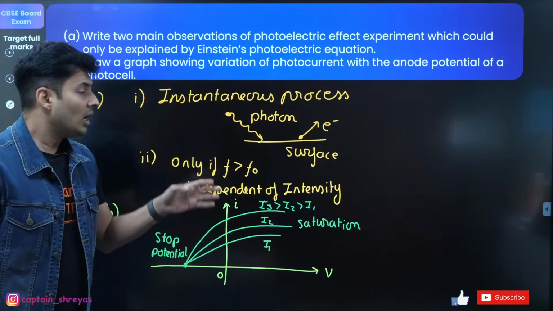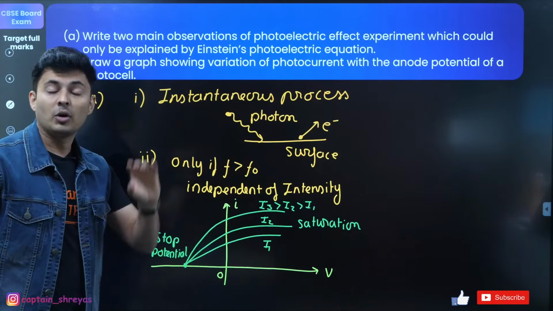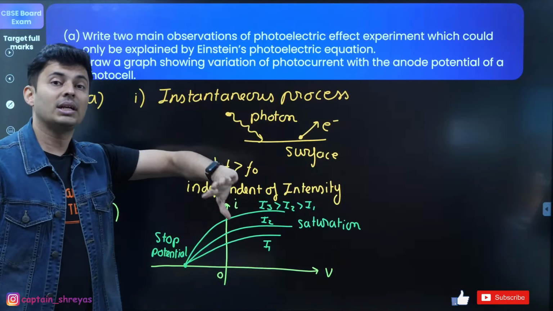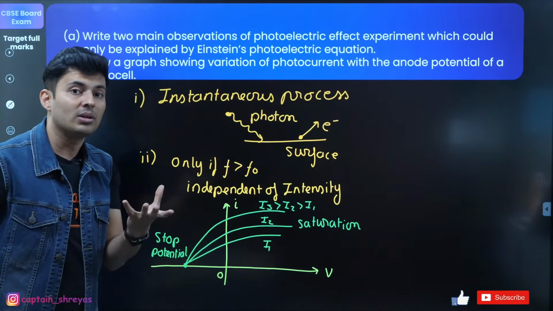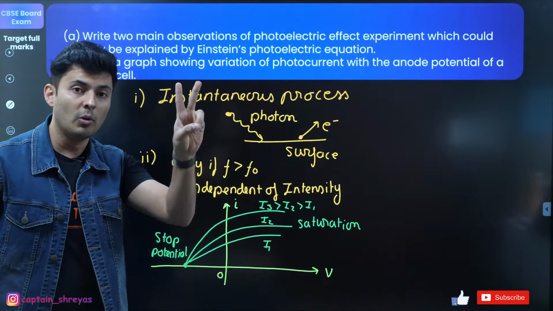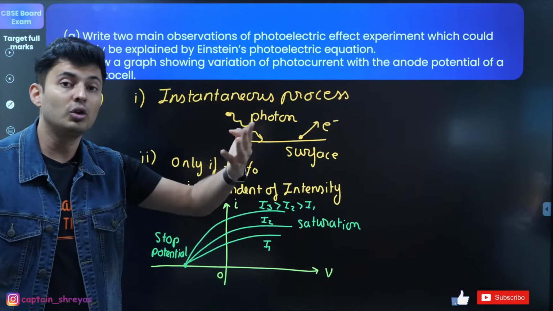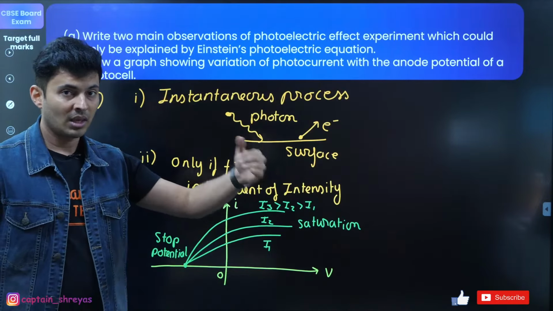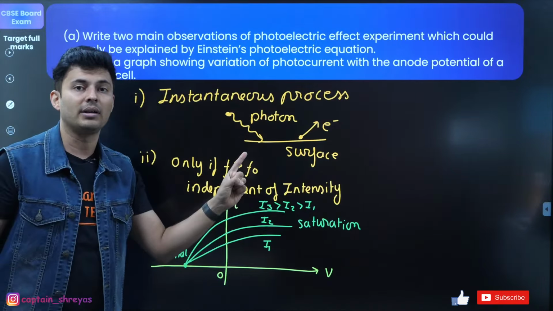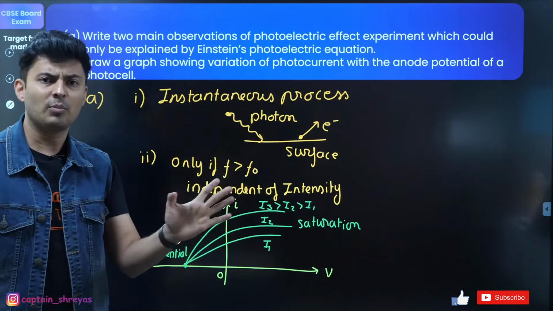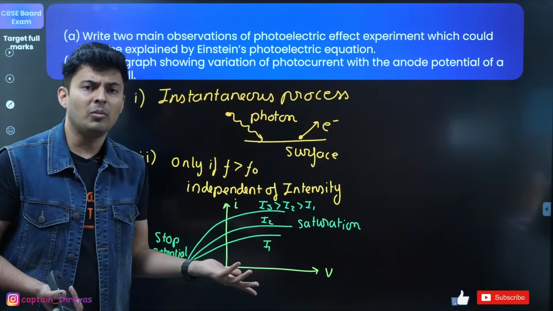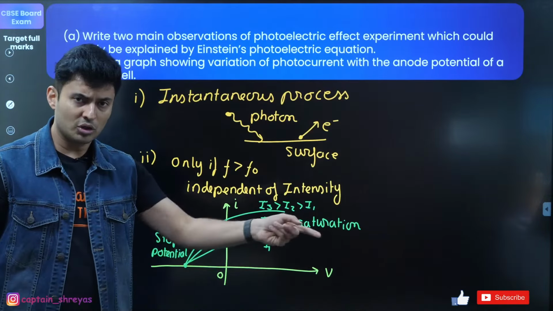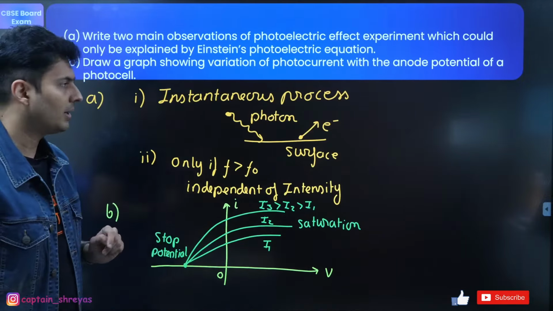Now, a lot of people think, if 2 points are asked, let me write 3 points. Don't do that. That shows that you are unsure. When you give more options to the examiner, it shows that you are not so sure about your 2 points. That's why you are giving 3 points. So don't give more than what is asked. If they ask you to give 1 point, give 1 point. It doesn't matter which point you give, but give 1 point. If you give 3 points, the examiner wonders, why is he giving 3 or 4 points? Is he not sure of the first 2 points? So don't do that.